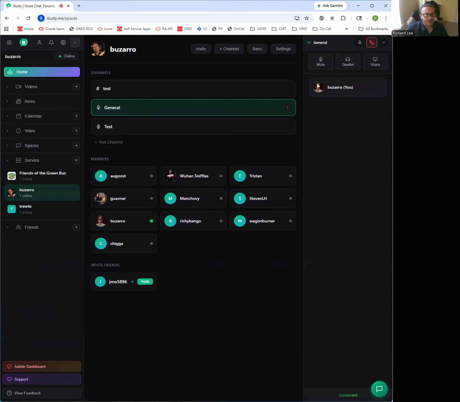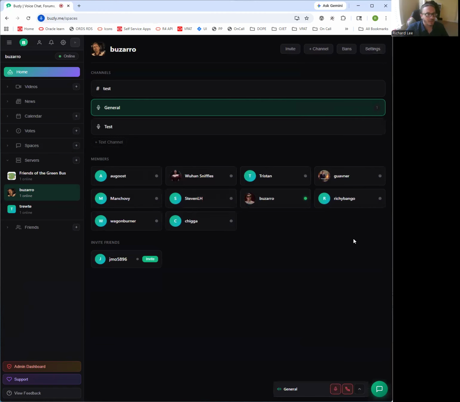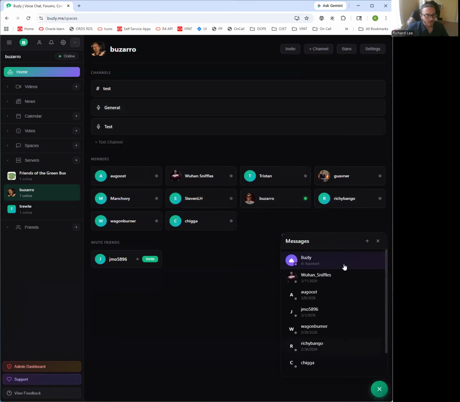You can see, as I speak, it will light up a little bit, and then I can mute and deafen. I can share my screen, and then I can collapse this as well to the bottom in case I don't want this sidebar, but also want to be able to mute myself and disconnect.